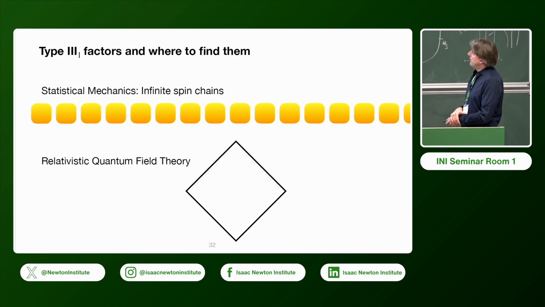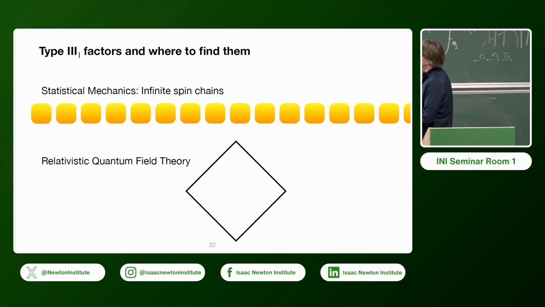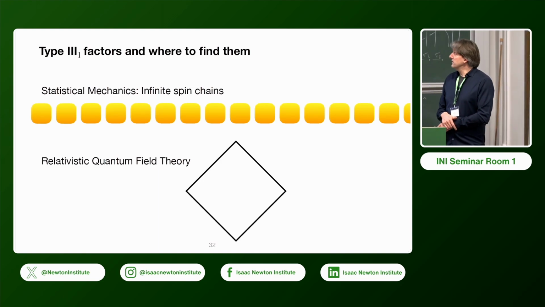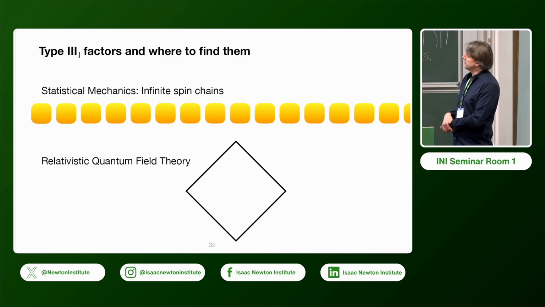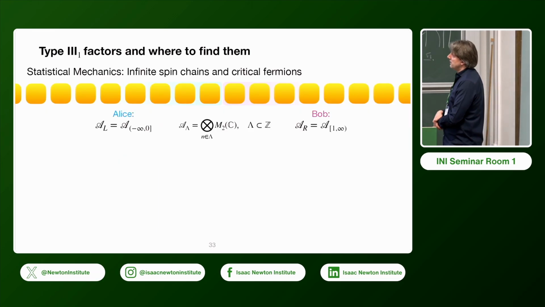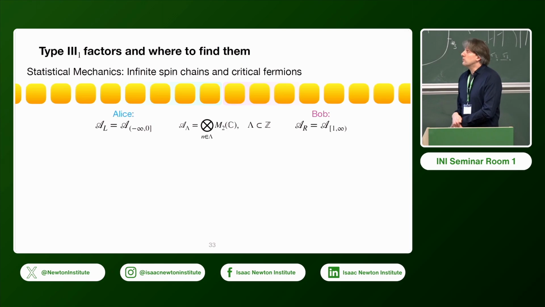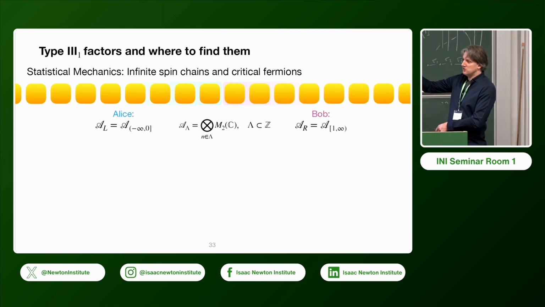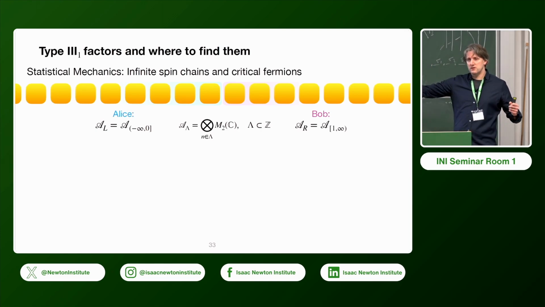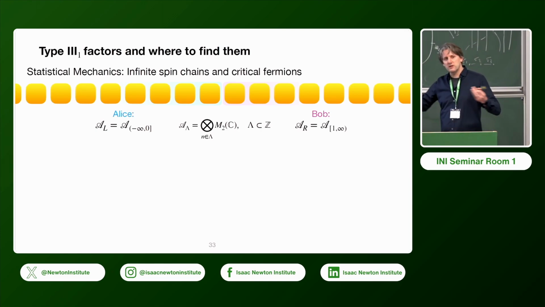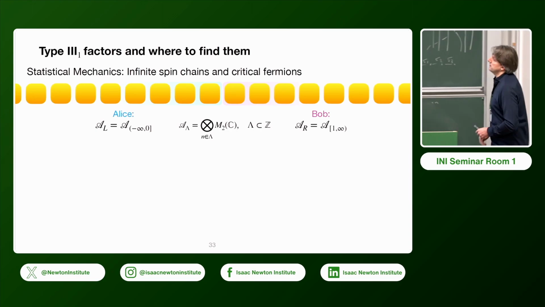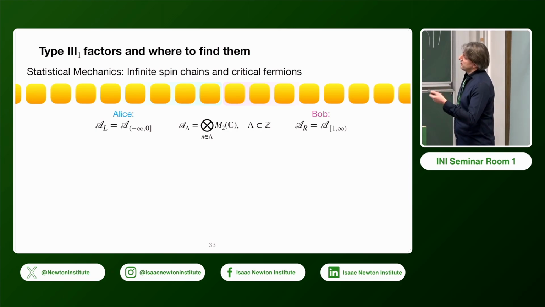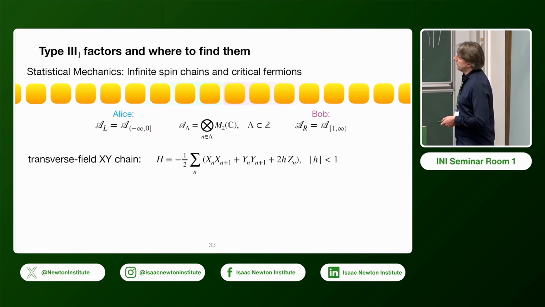Okay. Now, where can we find these type 3-1 factors in, say, statistical mechanics and relativistic quantum field theory? Well, in statistical mechanics, for example, we can find them in infinite spin chains and also critical fermion systems. And here the idea is that the bipartite situation corresponds to the setting where you have this infinite chain, you split it in half, give one half to Alice, one half to Bob. That's the resource state.